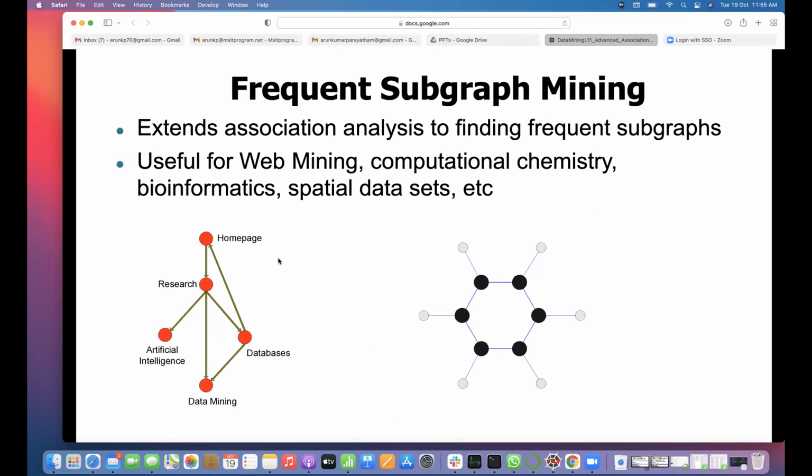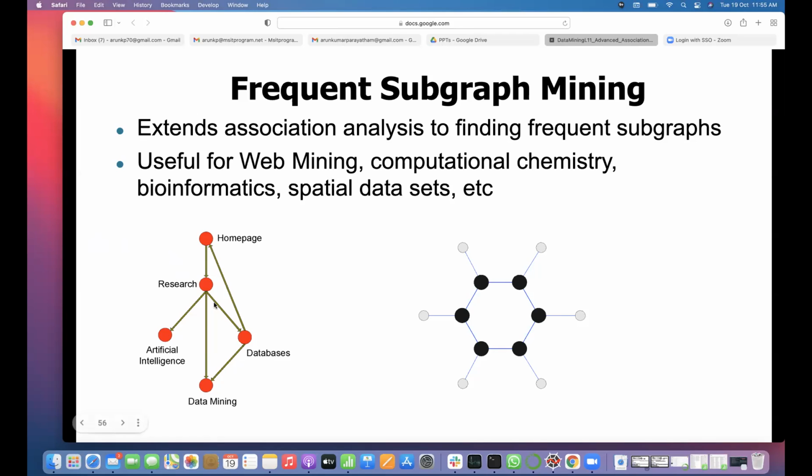It is a part of a graph, sir. Yes, a subgraph is a part. The nodes should be sub-nodes, and the edges should also be sub-edges, right? Then it becomes a subgraph. So here people want to find frequent subgraphs. What structures can you find? On the right side, whoever did organic chemistry can find benzene and all those things, the structure of the chemical composition. In different chemical compositions, which composition is the same? There people will use this type of thing.